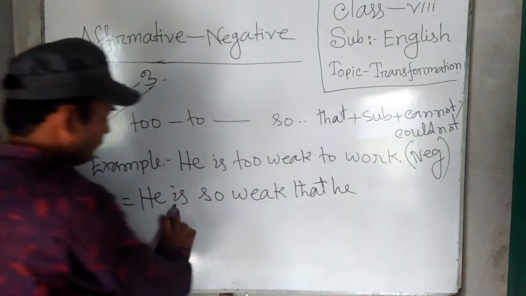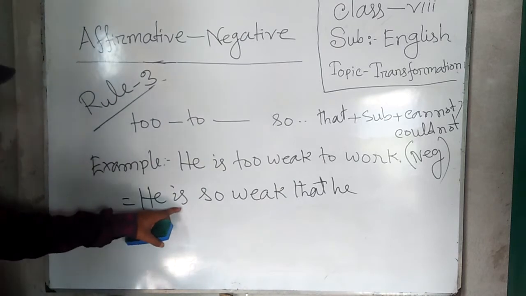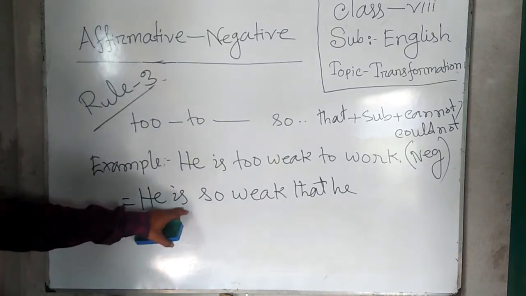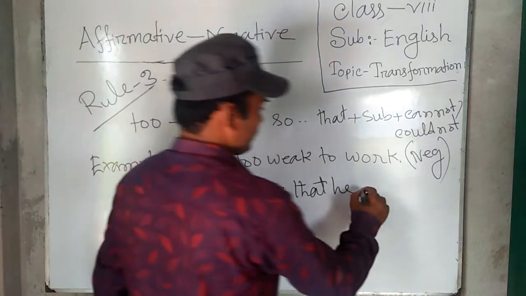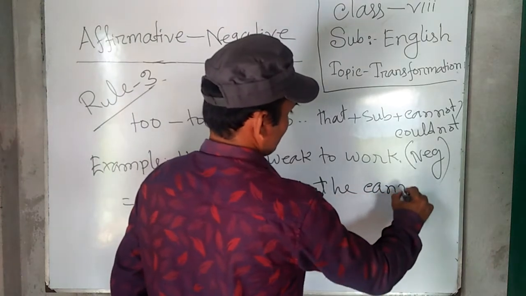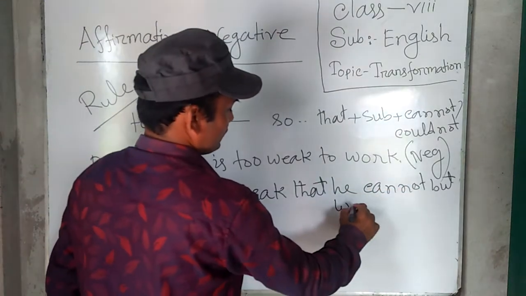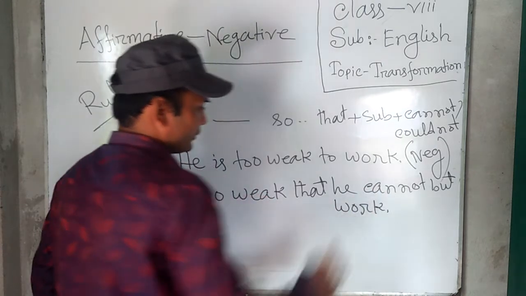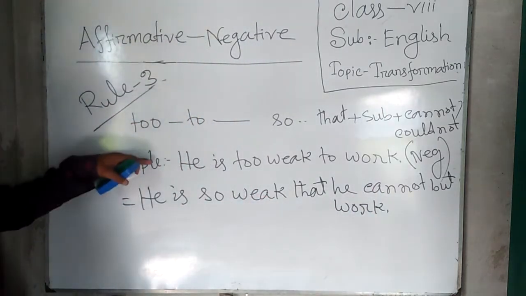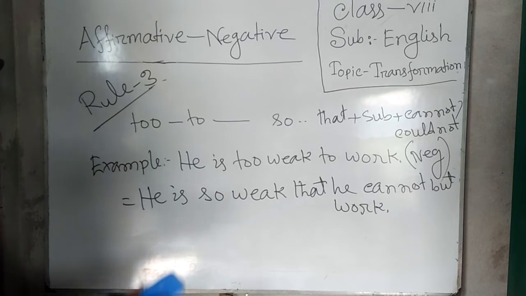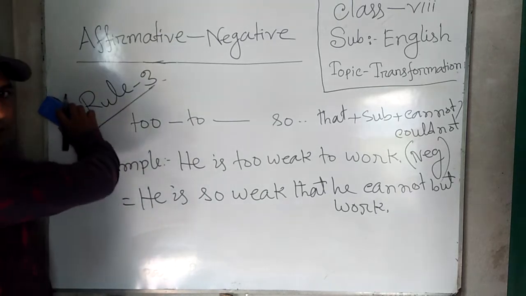This is the present form of the verb, so we should use cannot. Main verb is work. Okay, it is the answer of this affirmative sentence. Is it clear to you?